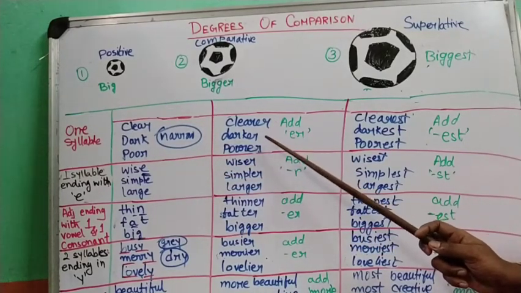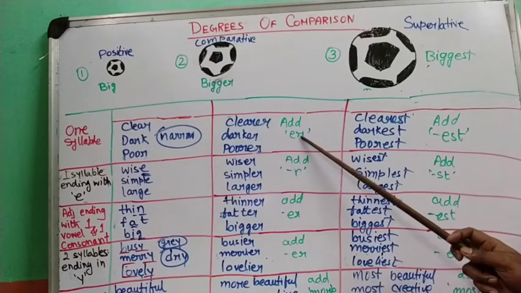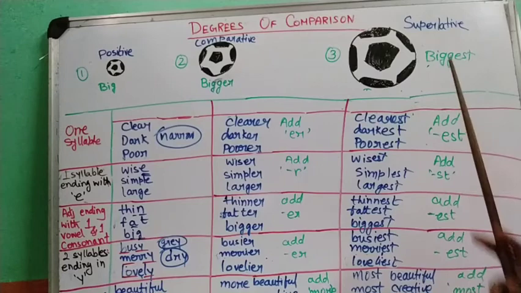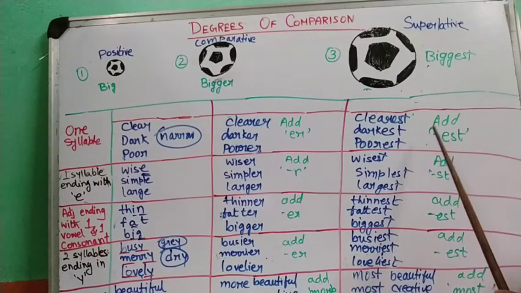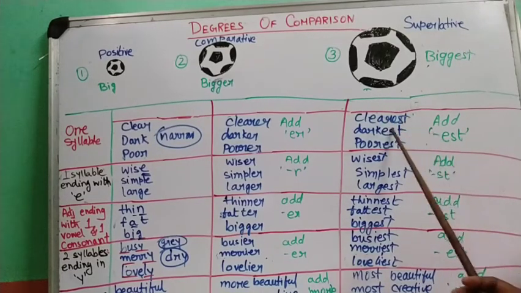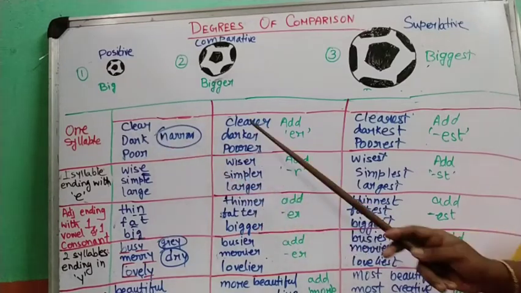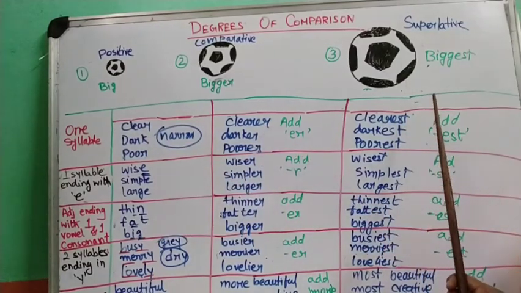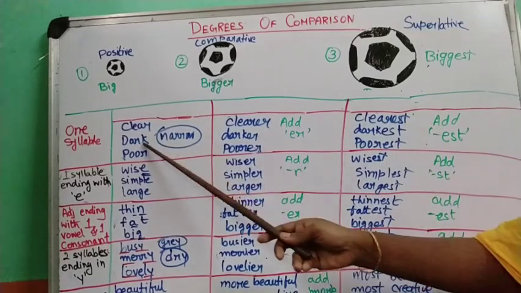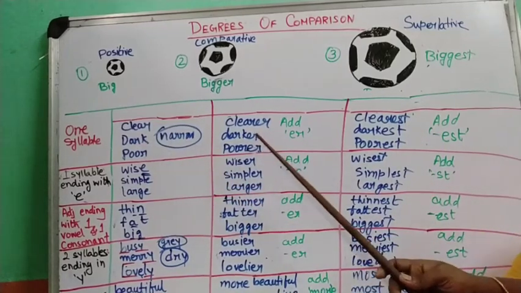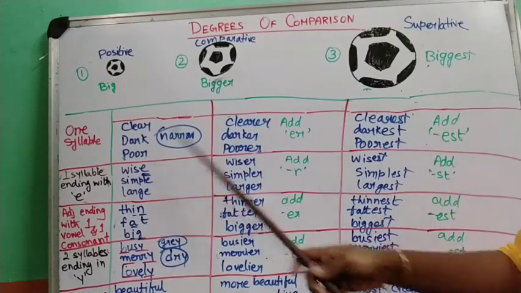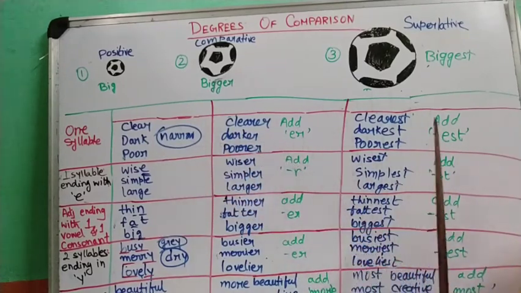I have to just add er: clear, clearer. And while doing the superlative I have to add est: clear, clearest. So clear becomes clearer in comparative and clearest in superlative. Dark becomes darker and darkest. Poor becomes poorer and poorest.